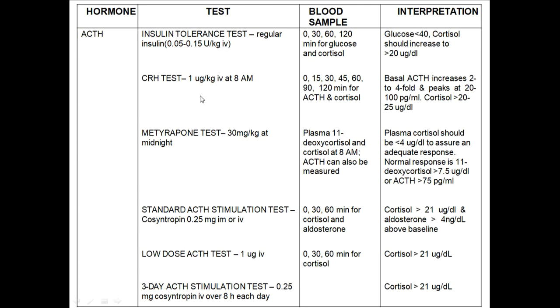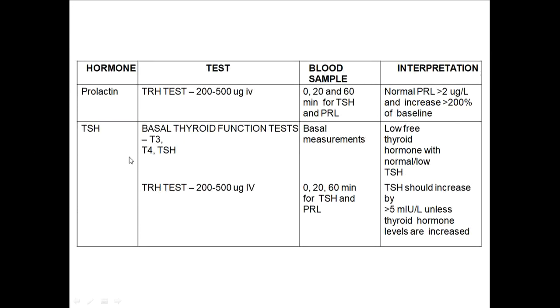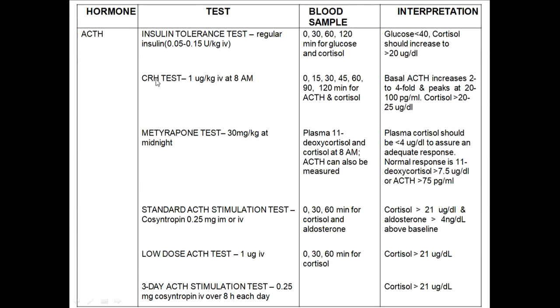Next important test is the CRH test. As you gave TRH, and as you did GHRH, CRH has to be given. Corticotropin releasing hormone is given at the dose of 1 microgram per kg IV in the morning at 8 a.m., and then blood samples are taken at these timings, and ACTH levels are measured. ACTH levels increase by 2 to 4 times when CRH is given. If such an increase is not seen, then it is ACTH deficiency. Or else cortisol should be greater than 20. If it is less than 20, also it is ACTH deficiency.